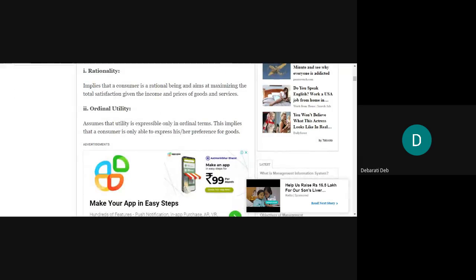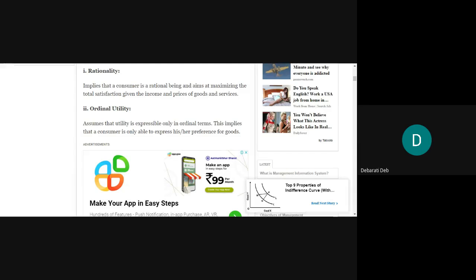What are those? The very first assumption is about rationality. This was there in the cardinal approach also. What does it imply? It implies that a consumer is a rational being and aims at maximizing total satisfaction given the income and prices of goods and services. So it is quite natural that the consumer will try to enhance their level of satisfaction by buying a set of goods.